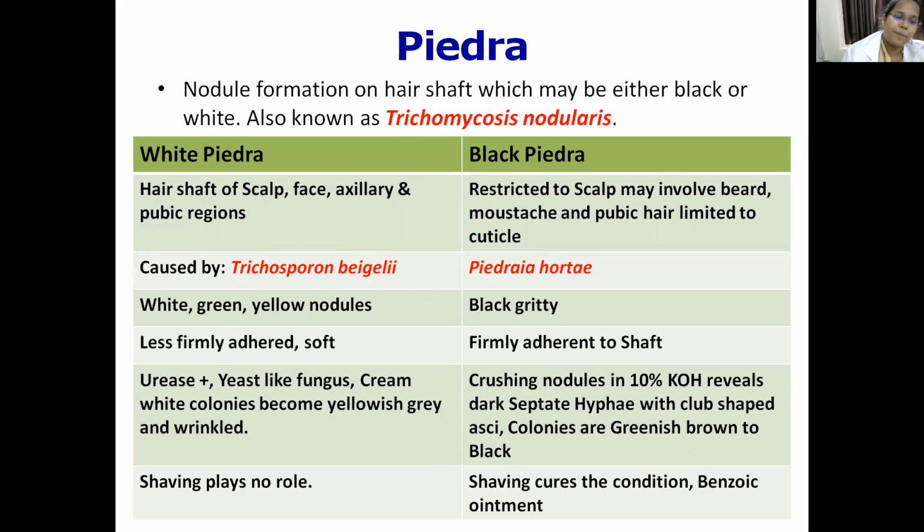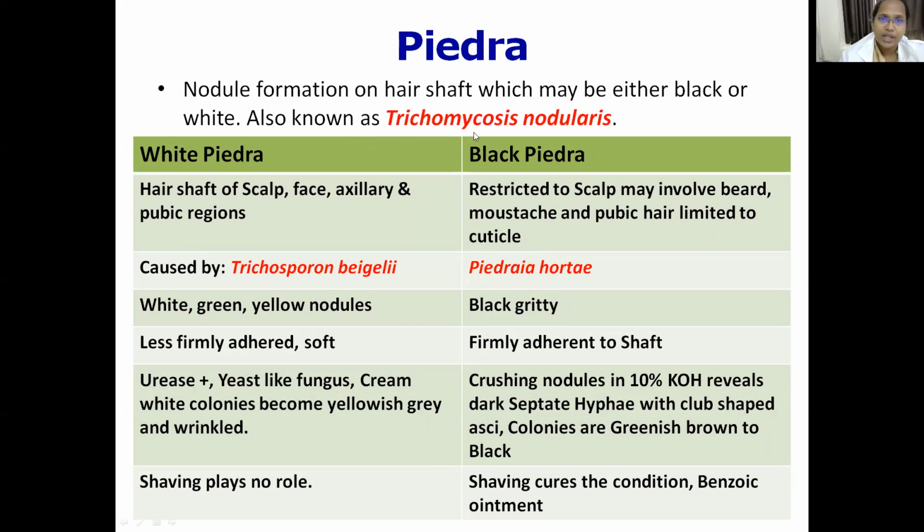The next one is Piedra. What do you understand by Piedra? Piedra is a Spanish word which means stone. It produces hard nodule formation on the hair shaft, and this nodule formation on the hair shaft is the typical characteristic of Piedra. The nodules may be either black or white.